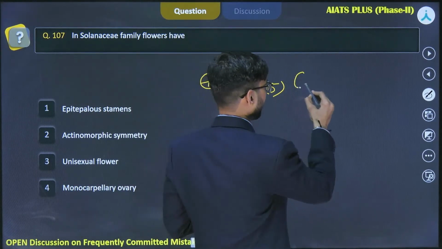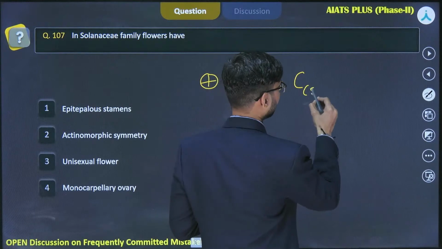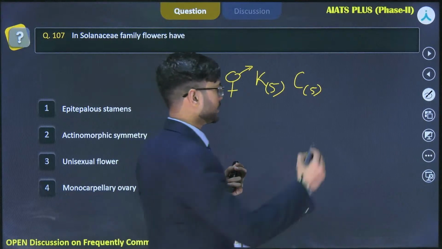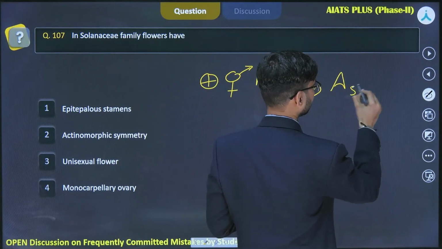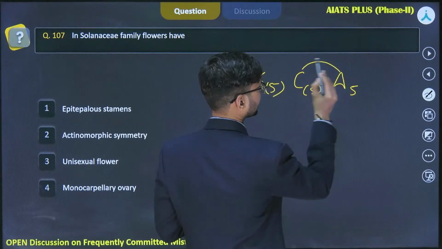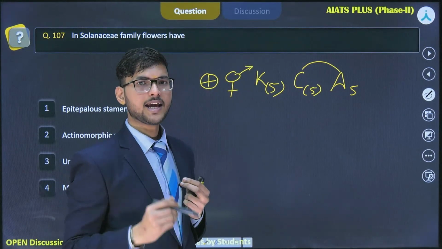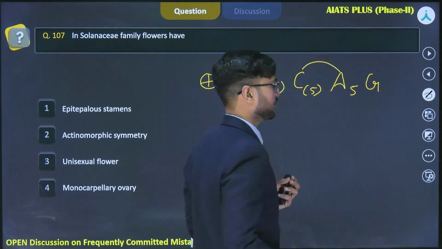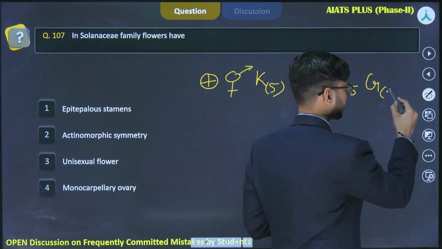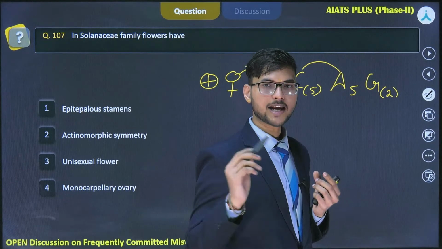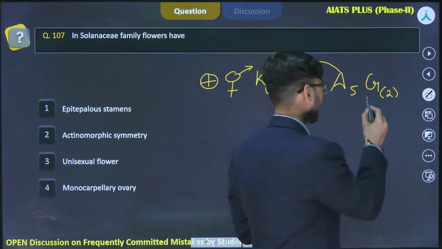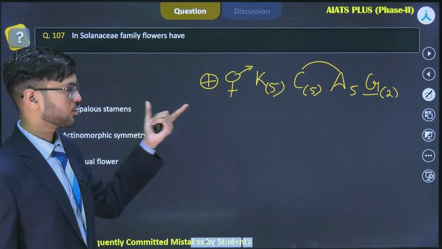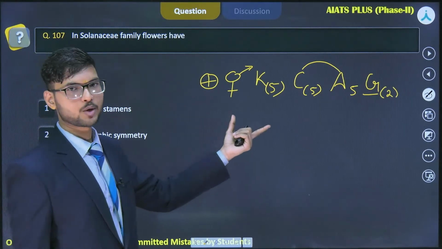Then comes the corolla, which is also 5 in number and fused, that is gamopetalous condition. The androecium is also 5 and it is attached to the corolla, so this is epipetalous condition. Then the gynoecium is bicarpellary syncarpous, and the gynoecium is superior, so we underline the gynoecium. So the floral formula gives us a lot of information about a family.